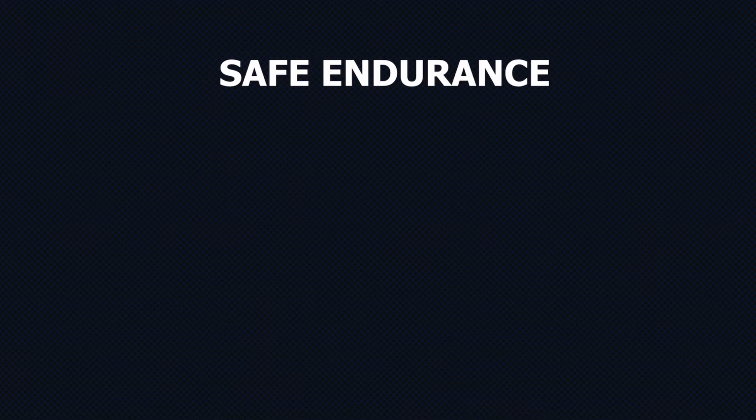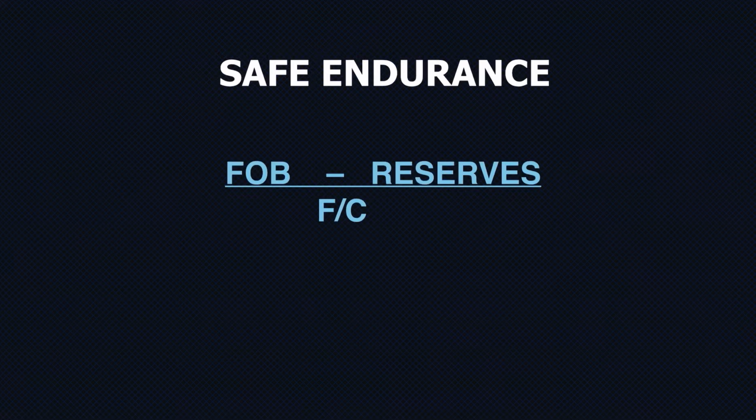So what you need to know is that safe endurance is the total fuel on board subtracted by the reserves, divided by the fuel consumption. Fuel on board minus reserves, divided by fuel consumption, will give you the safe endurance of your aircraft. Safe endurance is the amount you can fly without using the reserve fuel. That's why we have subtracted the reserves. You'll be comfortable with this formula once we start with the numericals. So let's now look at how to calculate the point of no return.